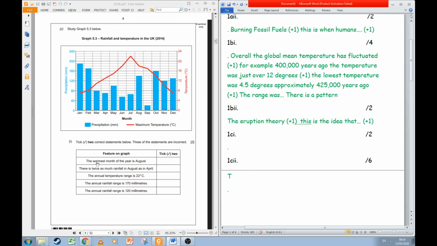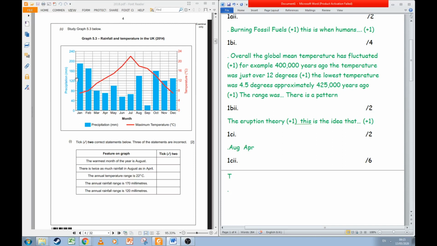There is twice as much rainfall in August as April. So we're going to have to work out how much rainfall there was in August and how much was in April. In August, let's see now. So the bar is halfway between 120 and 160 millimeters.